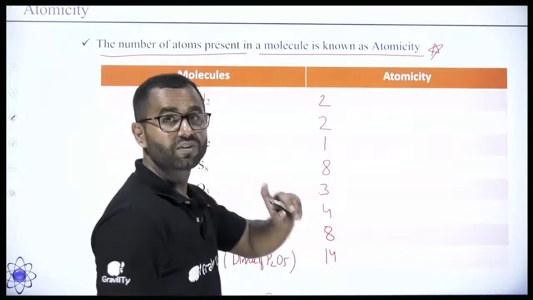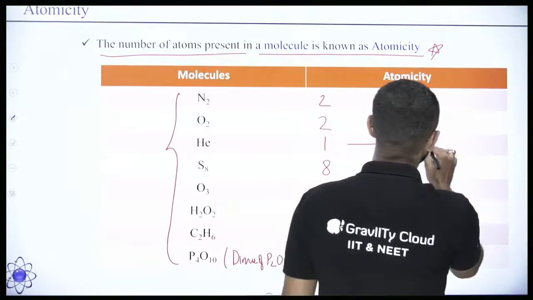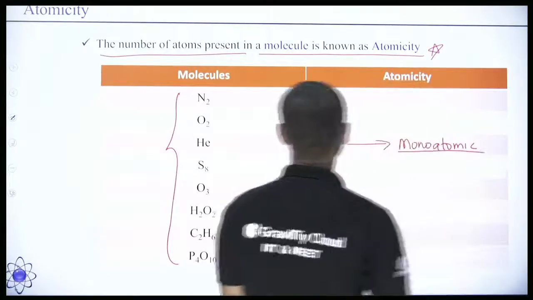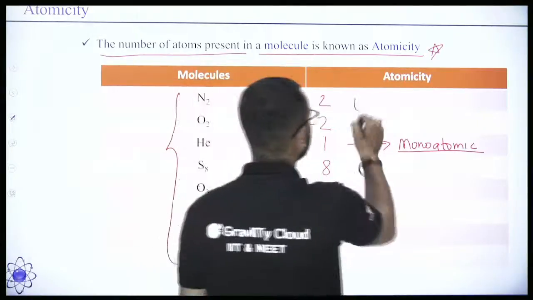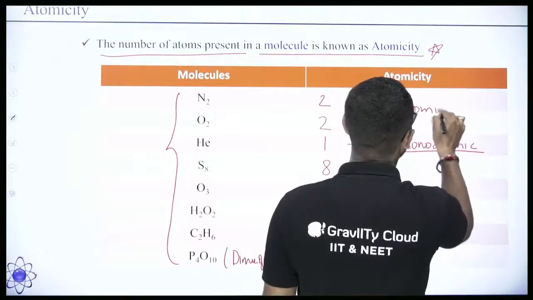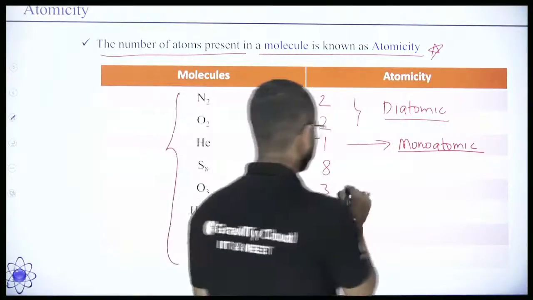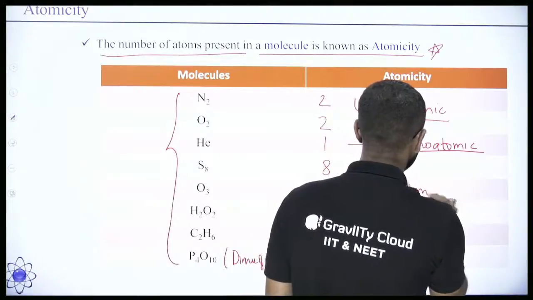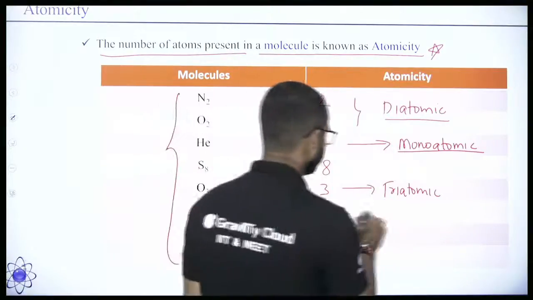Now whenever the atomicity is 1, it is called monatomic. Whenever the atomicity is 2, it is called diatomic. Whenever the atomicity is 3, it is called triatomic. And when we have an atomicity of 4, it is tetratomic.